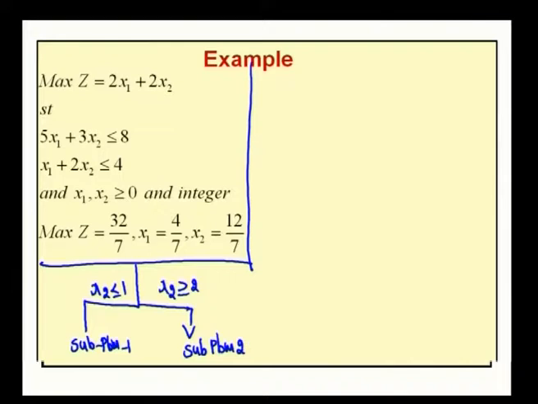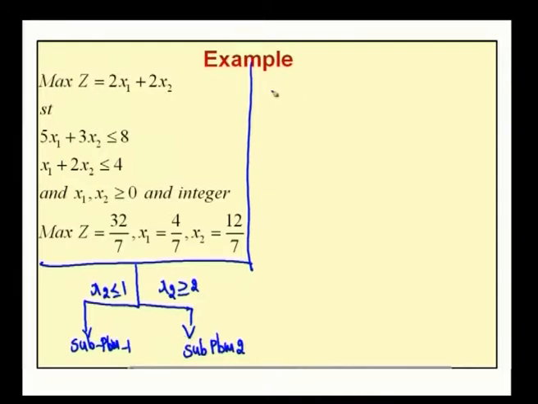Welcome back. Before the break, we discussed the algorithm of branch and bound. Now, let me explain this concept with this example. By making use of these two conditions, the original problem is branched or partitioned into two subproblems.